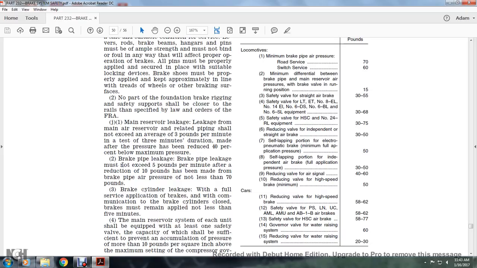J-1. Main reserve leakage. Leakage from the main reserve air reservoir and related piping shall not exceed an average of 3 pounds per minute in a test of 3 minutes duration made after the pressure has been reduced to 40% below the maximum pressure. Brake pipe leakage must not exceed 5 pounds per minute after a reduction of 10 pounds has been made with a brake pipe air pressure not less than 70 pounds.